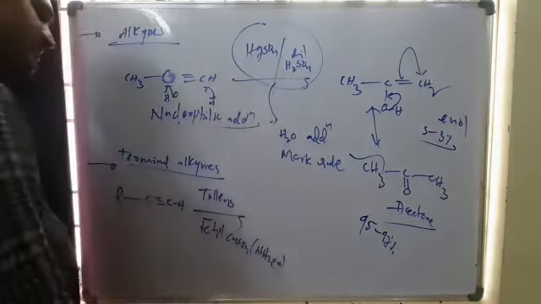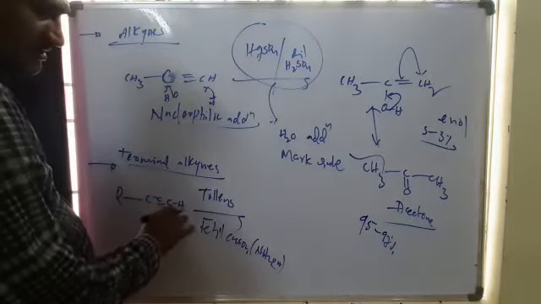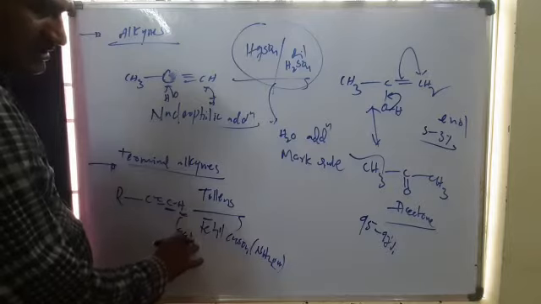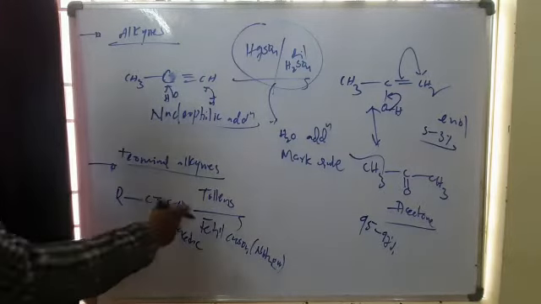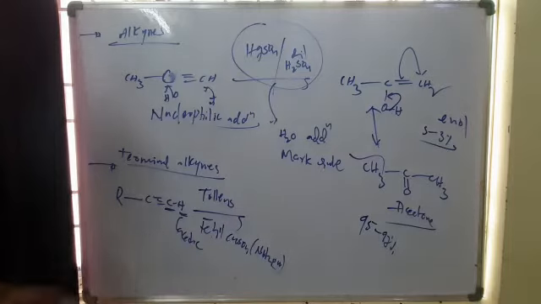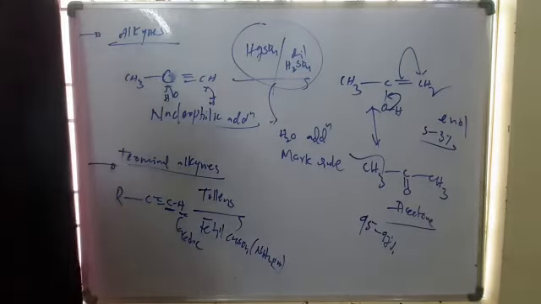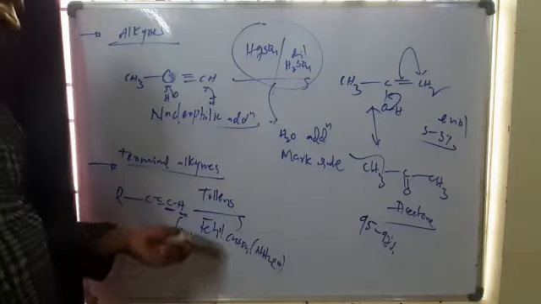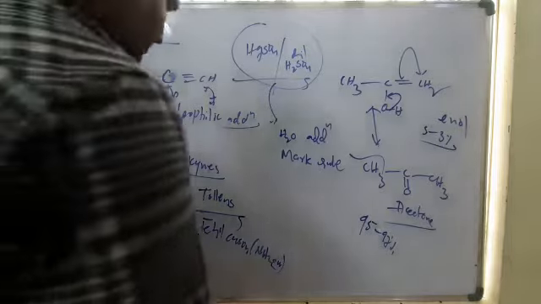They also react with metals, because this hydrogen is acidic and is easily displaced by metals. Like acids, this hydrogen can act. So that's why it gives Tollens test and Fehling's test, and also reacts with metals.